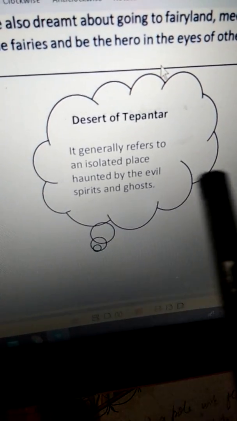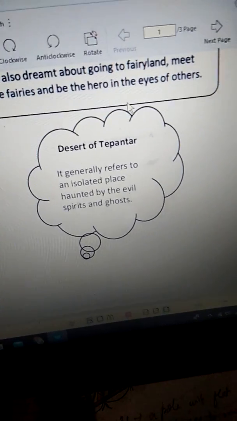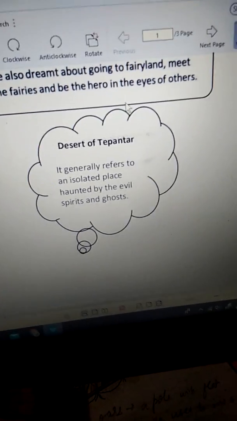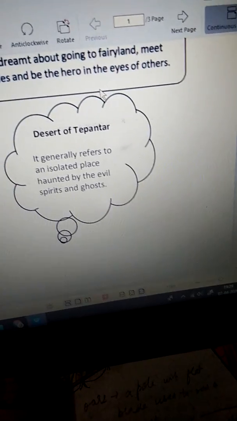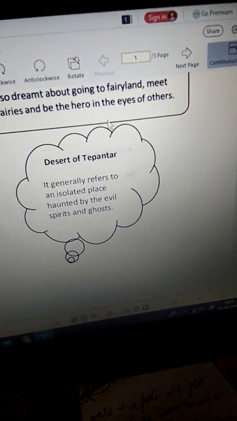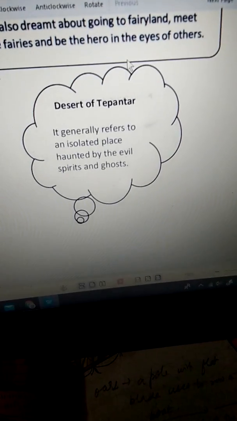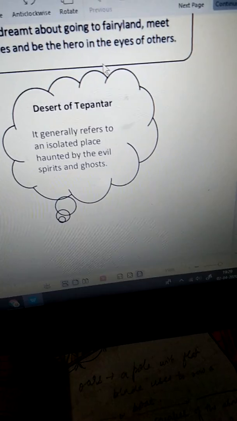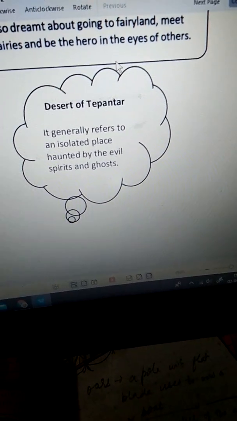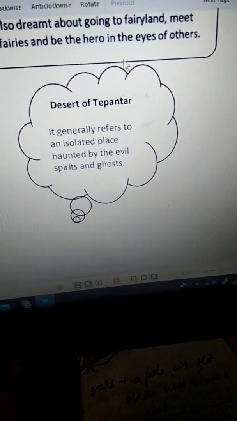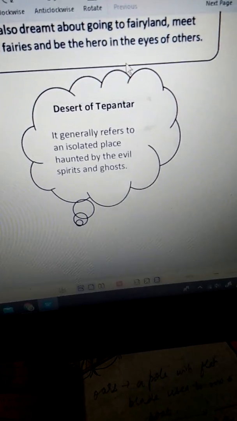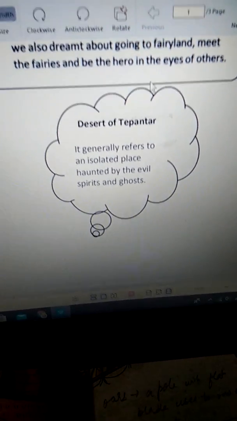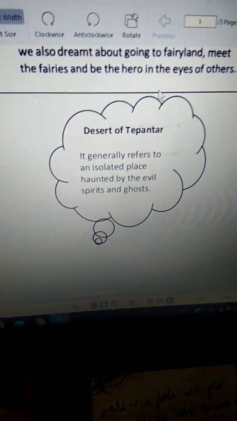Again, desert of Tepanthar. It generally refers to an isolated place haunted by evil spirits and ghosts. So the desert of Tepanthar also refers to an isolated place or a far away place. And this has got a special mention in Bengali children's literature. Clear? And it is also at times thought that this place is haunted by evil spirits and ghosts. Is it clear? I hope it's clear to all of you children till here.